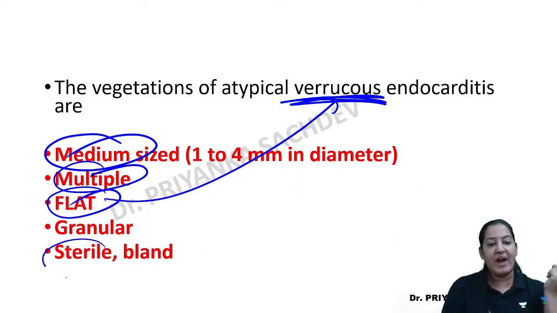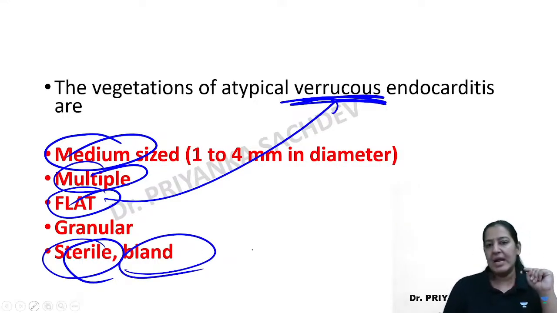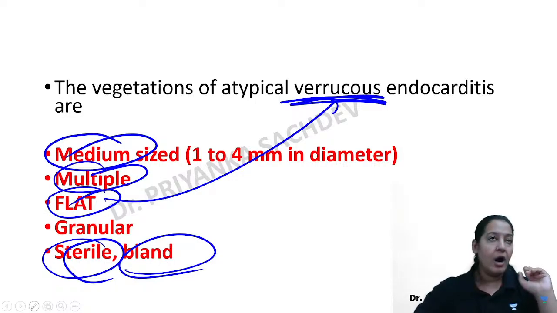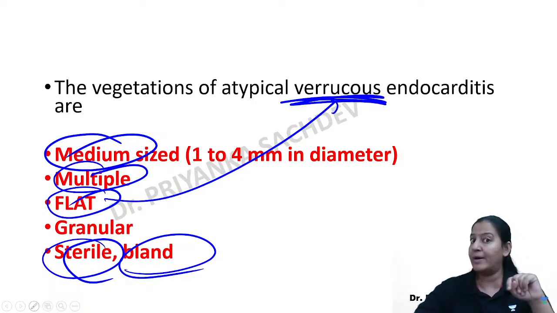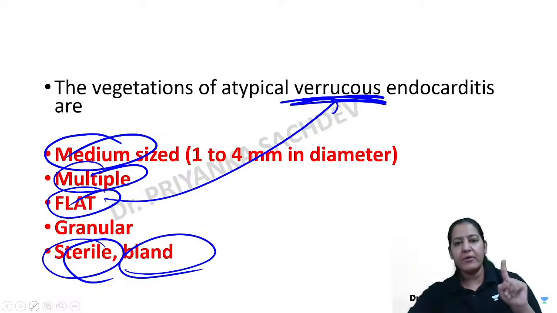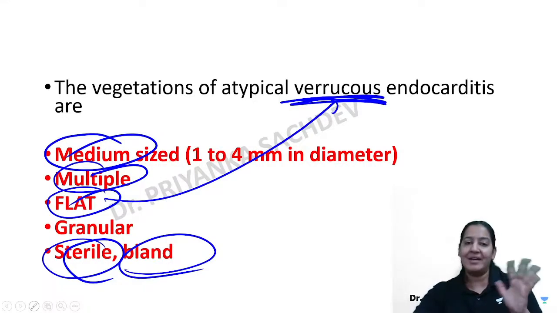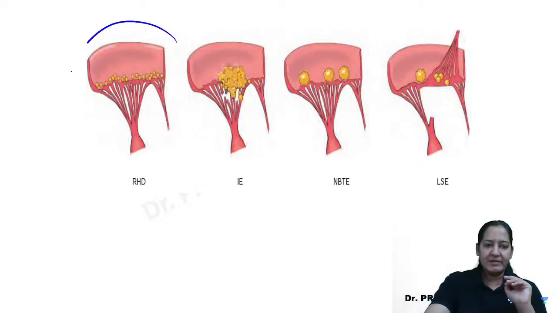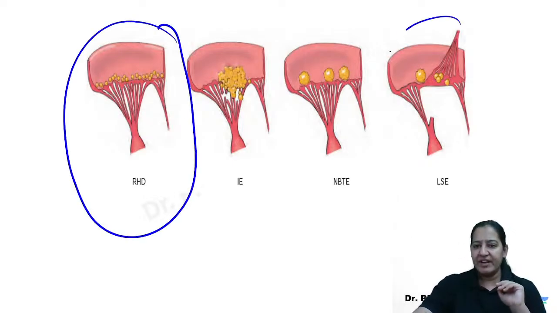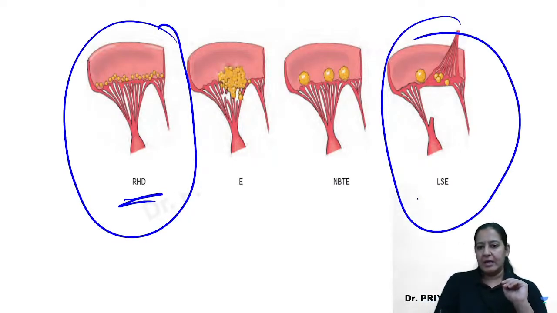There the vegetations were sterile, here also the vegetations are sterile. There is no bacteria here also. In rheumatic heart disease, the reason was antigen-antibody reactions, auto antibodies, cross reactivity. Here the reason for vegetation formation is SLE, right? So there is no bacteria here also. So see, compare the vegetations in rheumatic heart disease with the vegetations in Libman-Sacks.